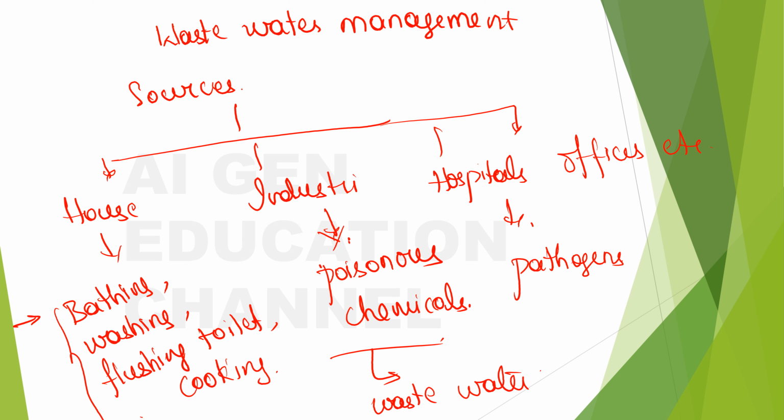These are also very unsafe, and so this also forms wastewater. And from offices and many other parts, you know the meaning of wastewater, right? Okay, I forgot to mention agriculture. How about the wastewater that is coming from agriculture? It will have so many insecticides, pesticides, fertilizers, and all these are also so dangerous, right?